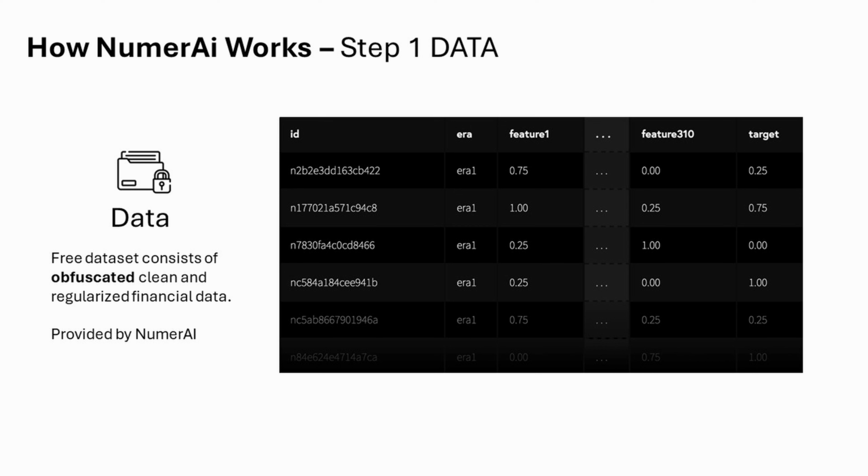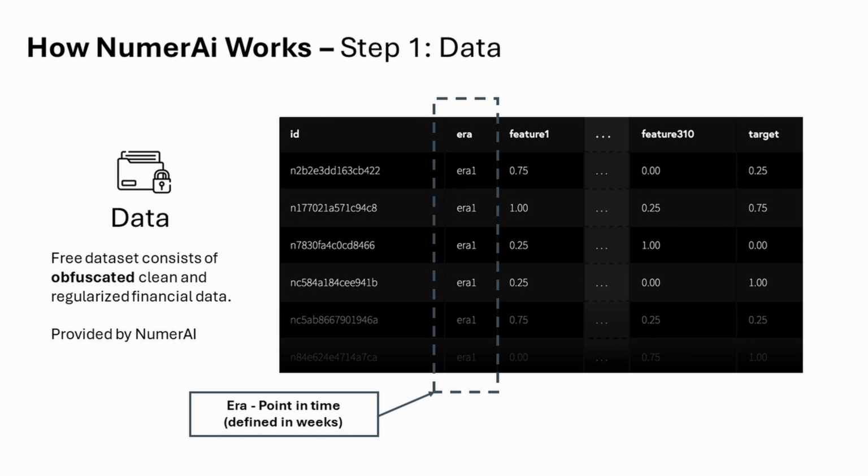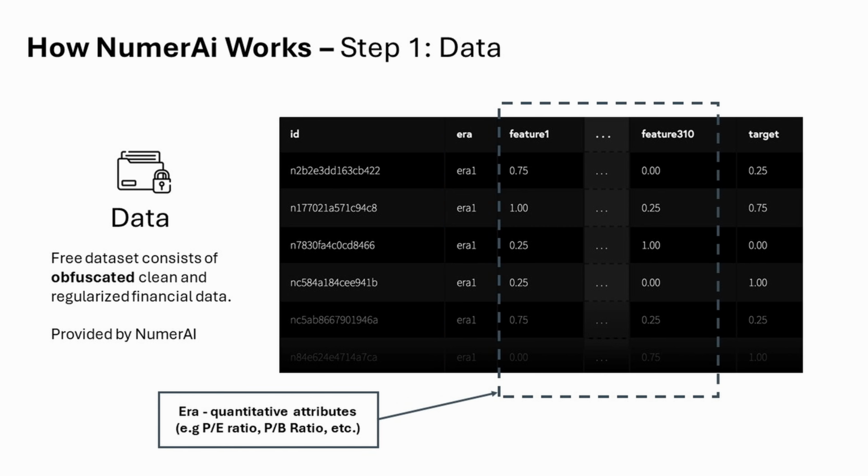On the screen, you can see a sample of the data provided, which will be used to train our model. Column 1 refers to an ID, which consists of generic letters and numbers, and these are the concealed stock IDs, meaning we could be looking at a stock like Amazon or Apple or Google, but we wouldn't know which. The second column refers to the era, which is a point in time measured in weeks. It starts from era 1 for that particular stock ID, but we wouldn't know the exact date this measurement begins. The next column, labeled as features with a number assigned, represents the quantitative attributes of the stock.